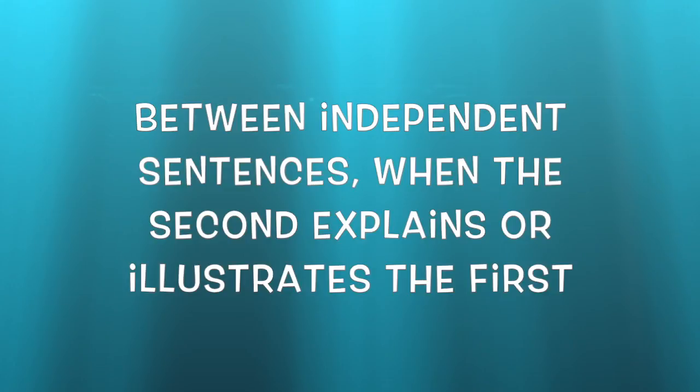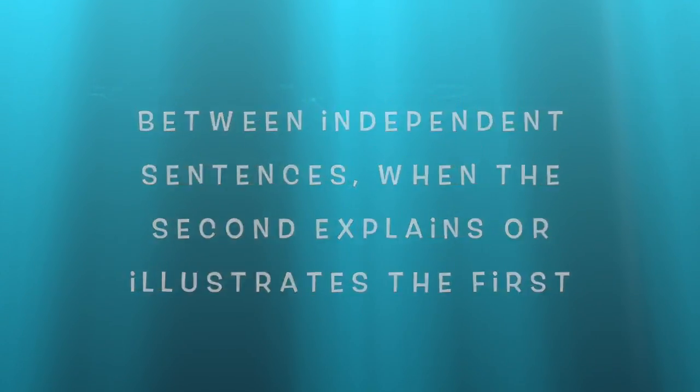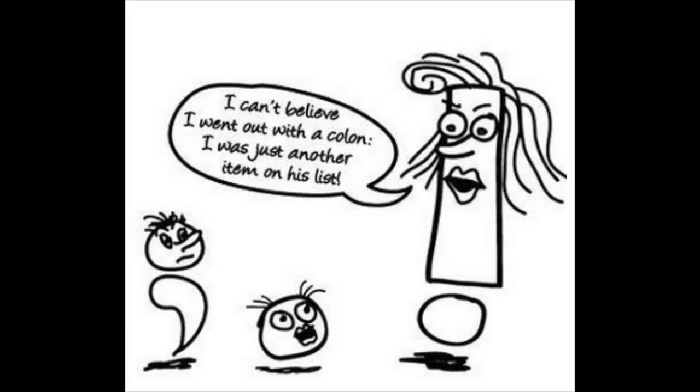Although all of these examples introduce a list, colons should only be used between independent sentences when the second explains or illustrates the first. Another common mistake is using more than one colon in a sentence. But you can use a semicolon and a colon in the same sentence. In this, both are independent sentences, and the second sentence illustrates the first part.